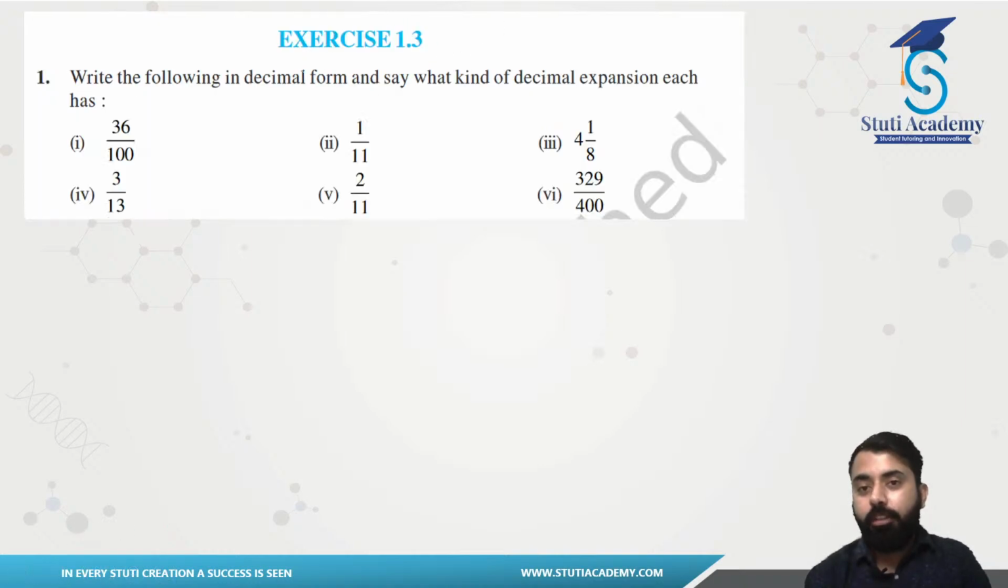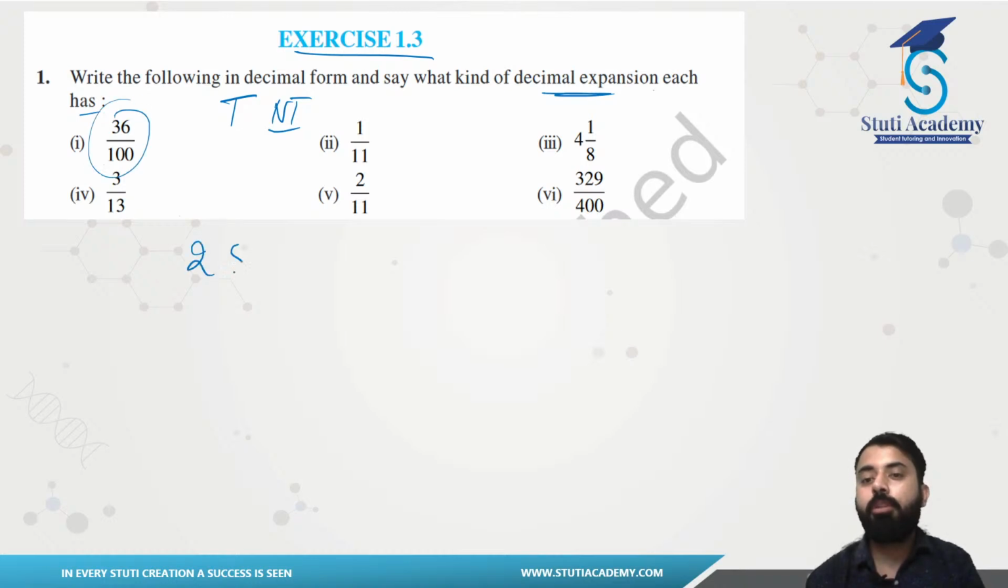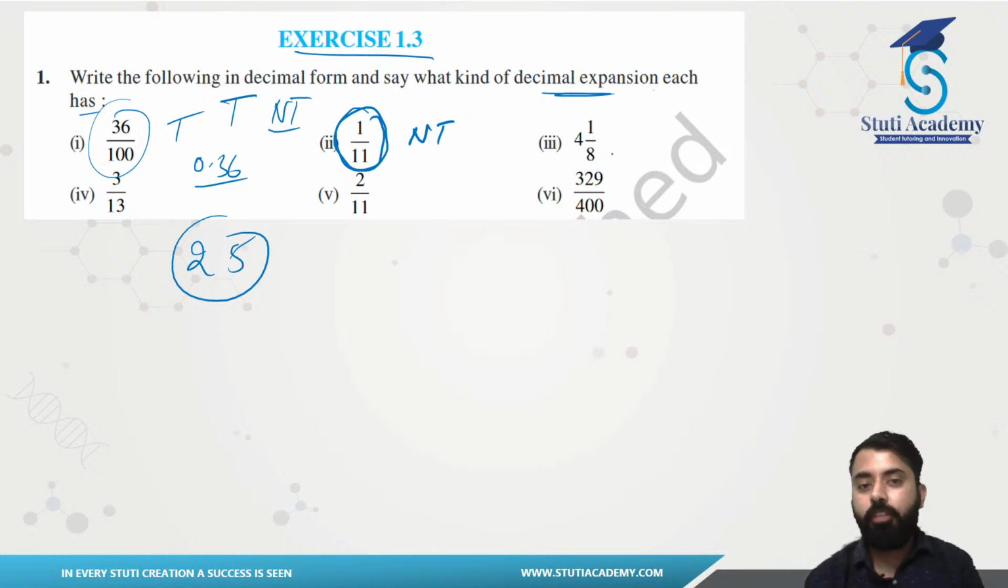So these are your sums from your exercise. We have to find out what kind of decimal expansions each has. Now you guys see, we have to find out whether they are terminating or non-terminating decimal expansions. Now you guys see, we have 100 here, which is a multiple of 2 and 5 both. This will be terminating, or you can say this is 0.36. Easy. Now guys see, we don't have any prime factor which is in the form of 2 raised to power m or 5 raised to power m. That means this will be a non-terminating expansion.